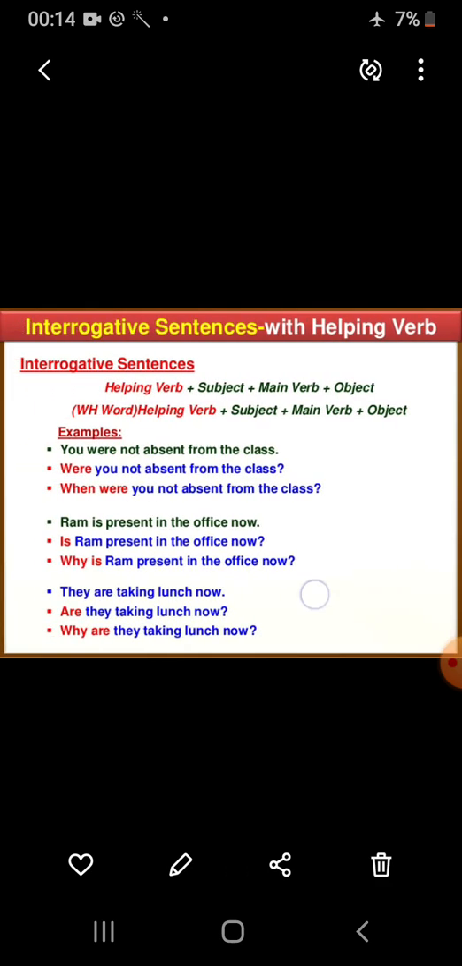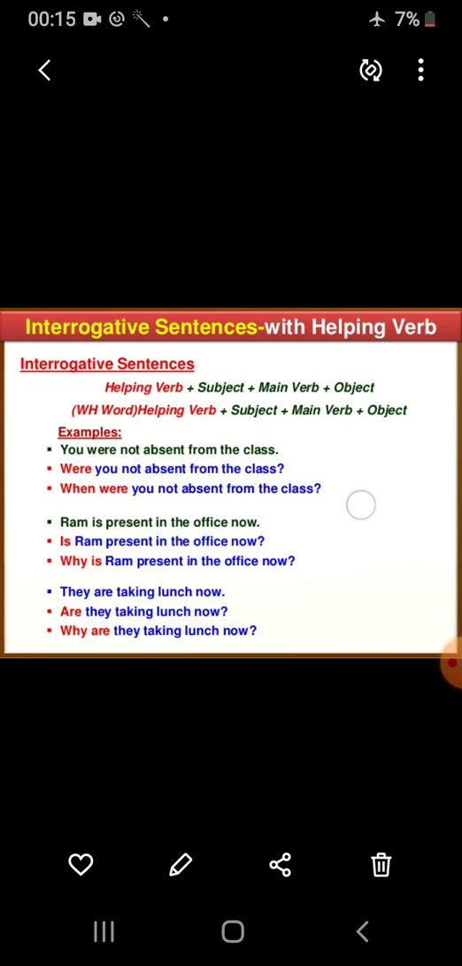Now you can see here, you were not absent from the class. Interrogative will be written as: were you not absent from the class? Or you may say, when were you not absent from the class? Ram is present in the office now. Is Ram present in the office now? Here is the helping verb, and the formula says helping verb plus subject plus main verb. Is Ram present in the office now, with a question mark. This is the interrogative form. Why is Ram present in the office now?